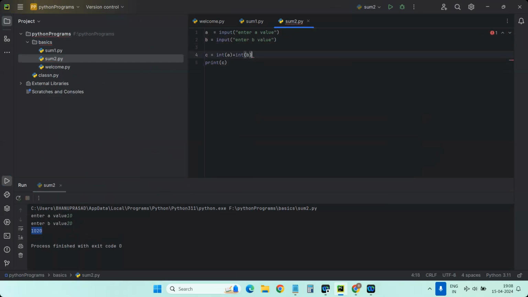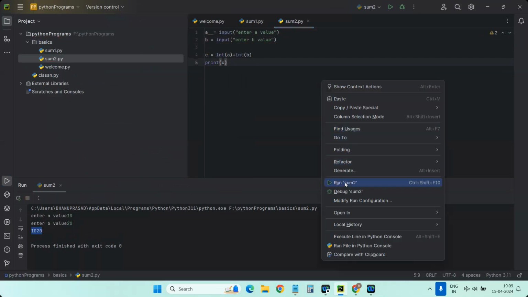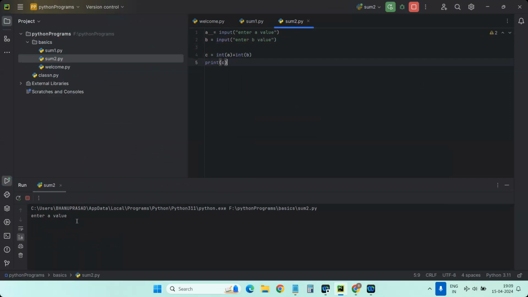So now C equals int of A plus B will get the sum of the two numbers. Now you see I'm running sum 2. So now I'm giving 10 and 20. Now you see the output is 30. So likewise, you can perform the operations on the numericals.